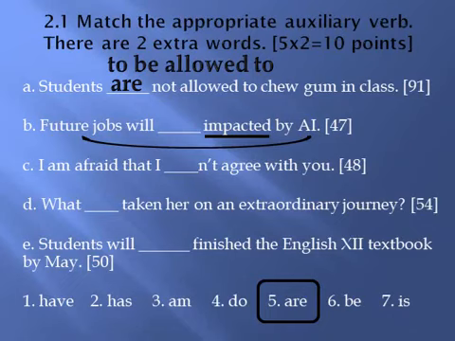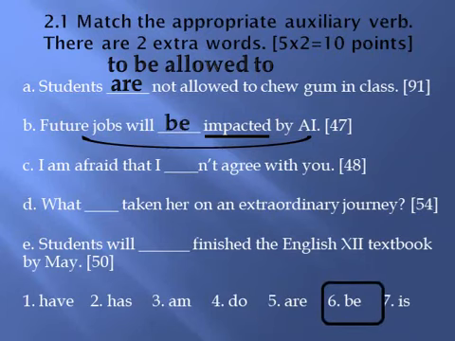The rule for modal verbs is, after a modal verb, only a base form verb can come. So which base form verb will I choose? It's passive. The helping verb for passive voice is to be. The base form of to be is simply be. Future jobs will be impacted by AI.